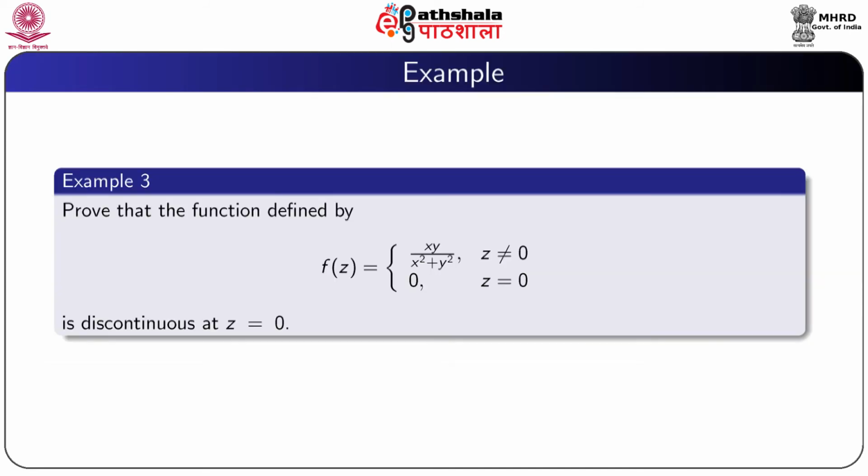So, we give another example. Prove that the function f defined by f(z) equal to xy by (x square plus y square) if z not equal to 0 and f(z) equal to 0 if z equal to 0 is discontinuous at z equal to 0.